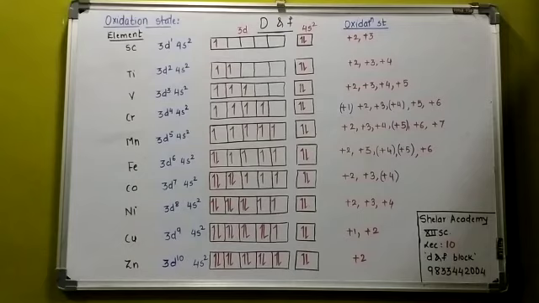Then one more very important question: why is Mn in the +7 oxidation state a very good oxidizing agent? Mn shows variable oxidation states from +2 to +7. Among all these, +2 and +7 are very stable because of the electronic configuration, 3d5 and 3d0.